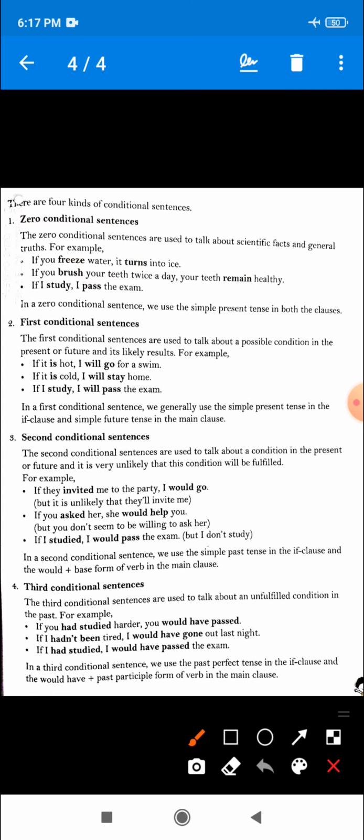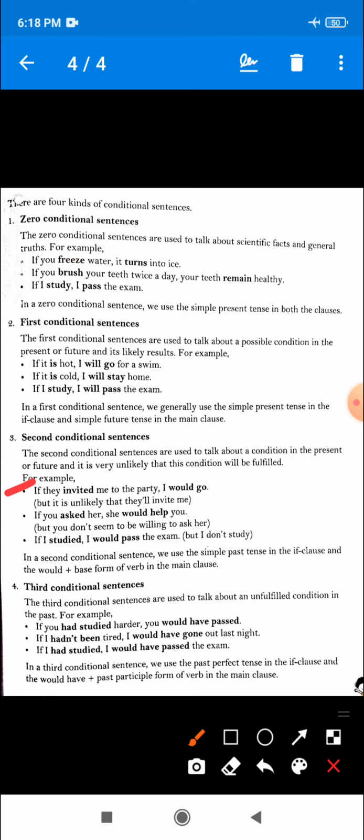Let's see. If they invited me to the party, I would go. If they invited me to the party, I would go. So that one, if they invited me to the party, this is the condition, and this condition is unlikely to happen.